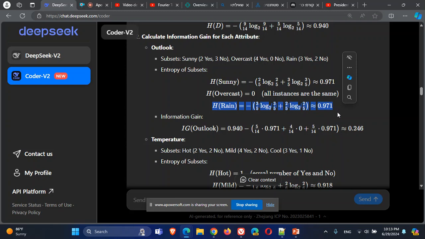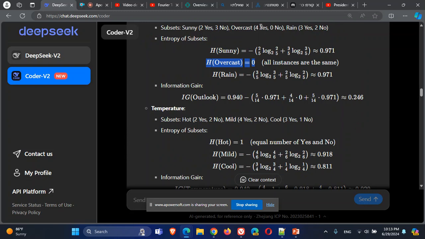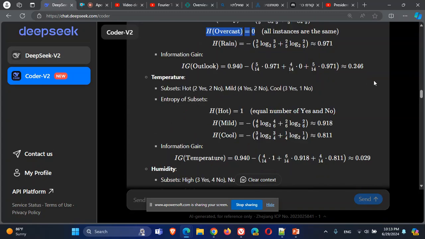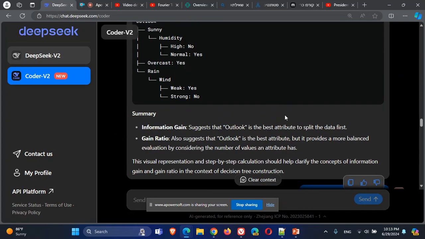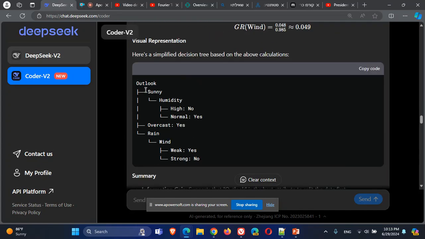We'll take the weighted sum, and calculate information gain and gain ratio for each attribute, and the attribute with the highest gain ratio will be chosen to split the rain. The same thing we will do for sunny. For overcast, we don't need to, because there is no need to split it anymore. We have an answer. The answer is yes for whoever gets to overcast. Okay, so this is the idea of the